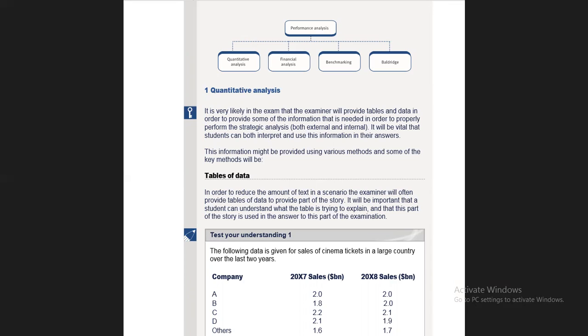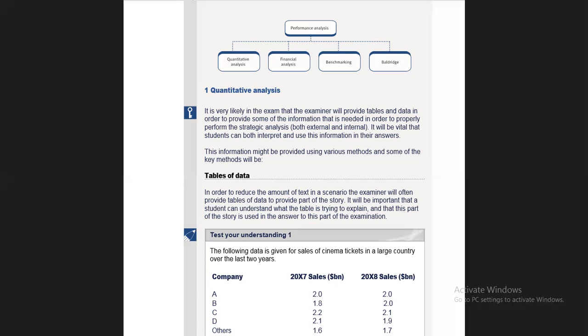For example, we first talk about the gearing ratio. Gearing is debt over equity, that is, how much debt you have against your equity. So where you stand, and the ideal ratio for debt over equity is 2 to 1. If you stand at 2 to 1, this means that it is good enough, and you have to compare this with the last year as well as with the competitors. So this is called quantitative analysis.